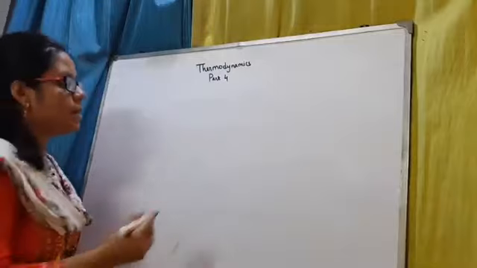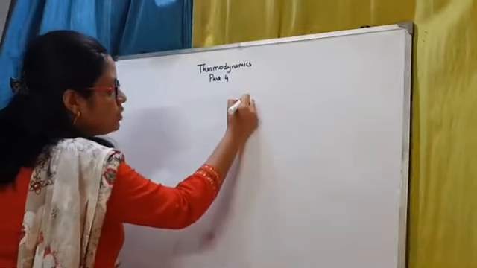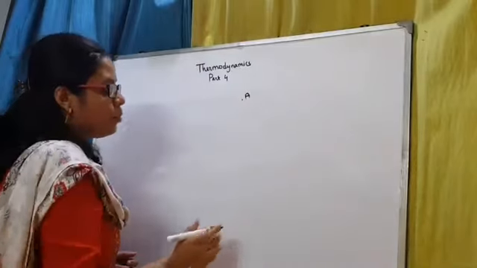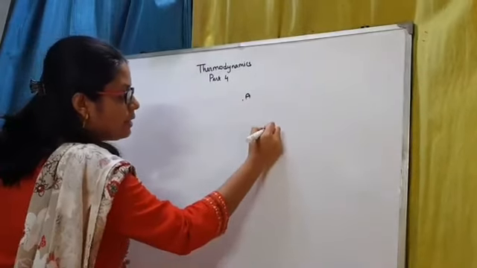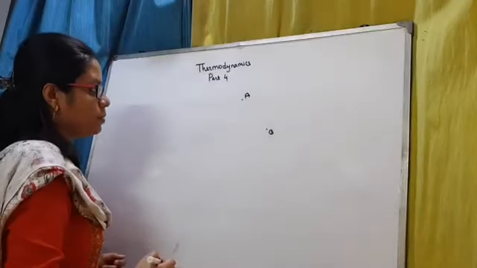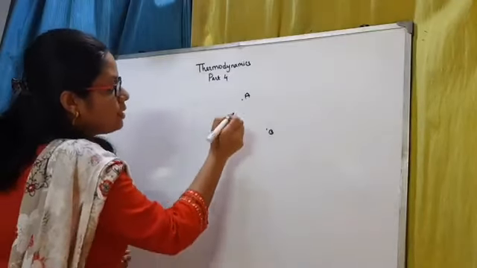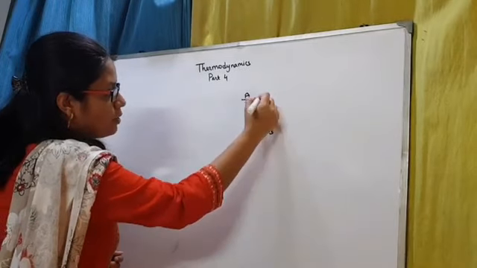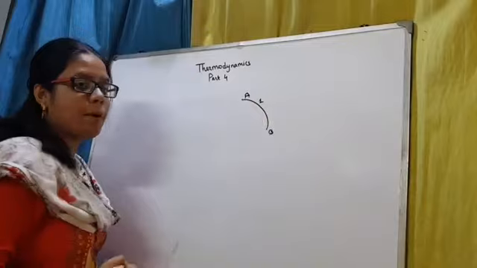Now let us take the example of a system which is initially at thermodynamic state A. This is the initial thermodynamic state of the system. And suppose B is the final thermodynamic state of the system. Now first, this change from A to B is carried out by path 1.